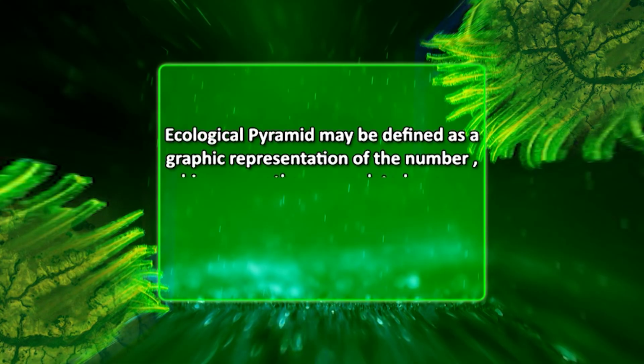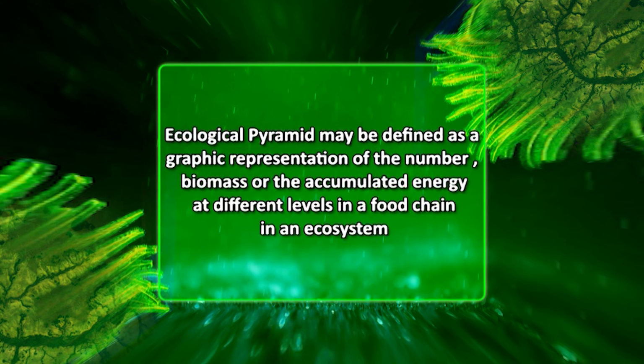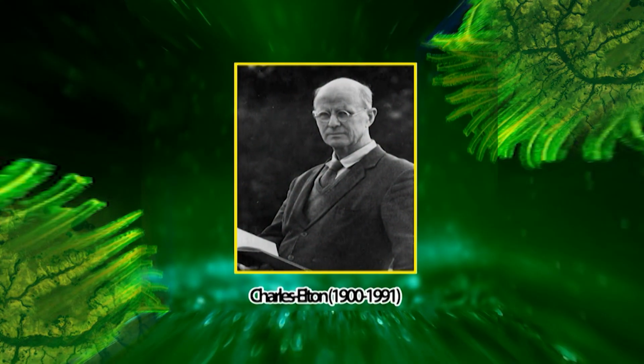When such a phenomenon is represented graphically, these relations assume the shape of a pyramid with a broad base and a tapering apex. Such pyramids are known as ecological pyramids. Precisely, an ecological pyramid may be defined as a graphical representation of the number, biomass, or accumulated energy at different levels in a food chain in an ecosystem. Ecological pyramids are also termed Eltonian pyramids because this idea was developed by Charles Elton in the year 1927.